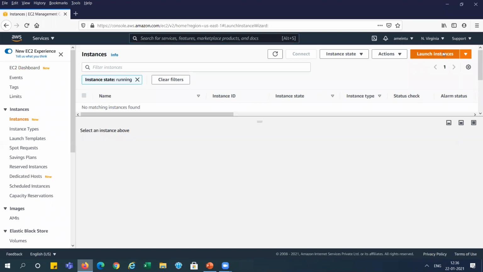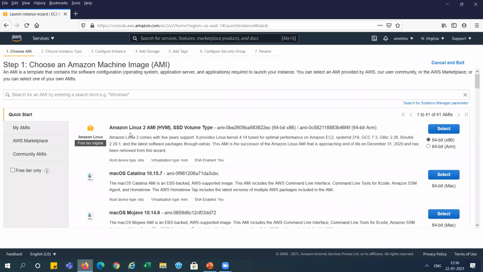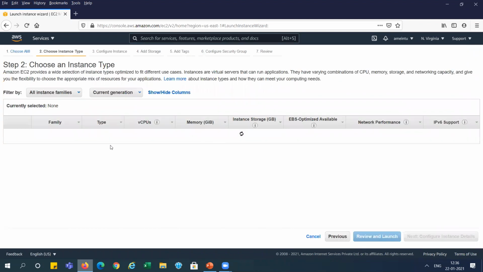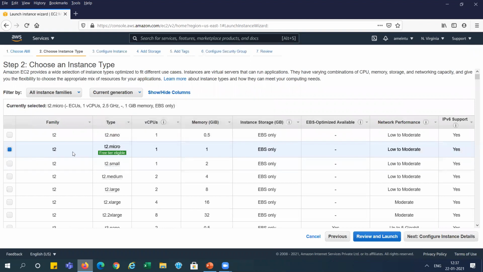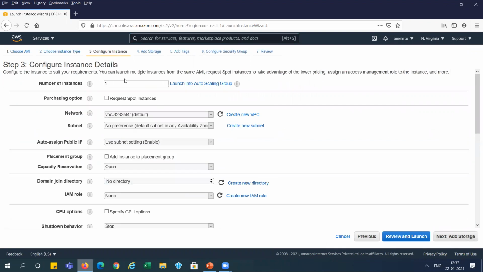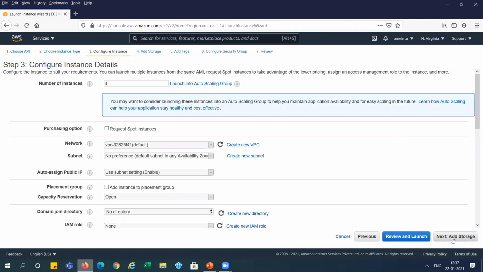I'm launching the instance, and as I told you, I will give the demo here on Amazon Linux 2. In the next demo, I will use the Ubuntu OS with GCP, Google Cloud. But here I am using Amazon EC2. So I'm selecting it, and we can select this Free Tier T2 Micro. I am creating 3 instances here with default settings.